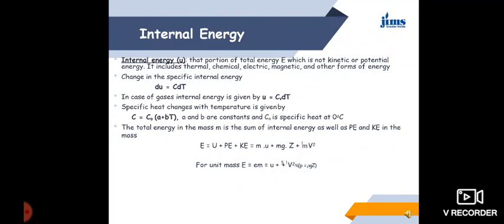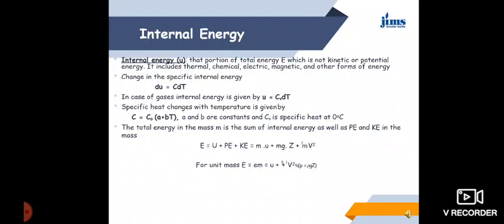Change in specific internal energy is given by du = C dT. Okay. In case of gases, internal energy is given by du = Cv dT. Specific heat changes with temperature and is given by C = C0 (A + Bt), where A and B are constants and C0 is specific heat at 0 degree centigrade.